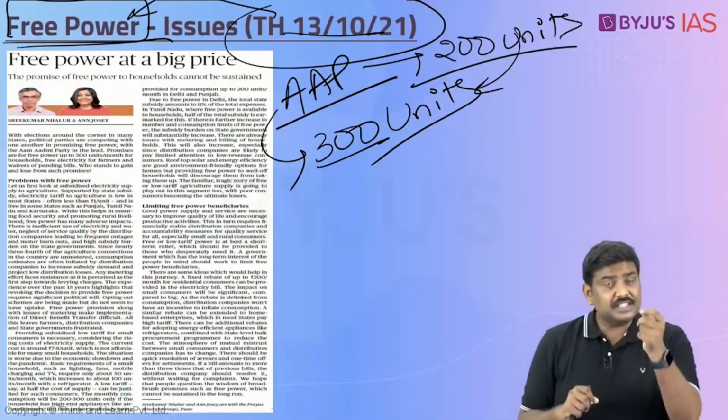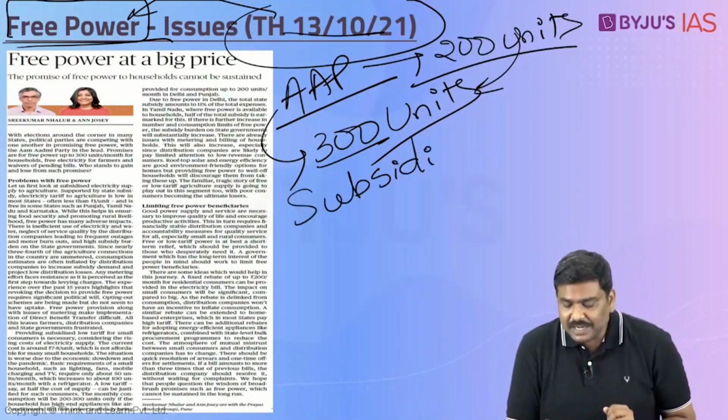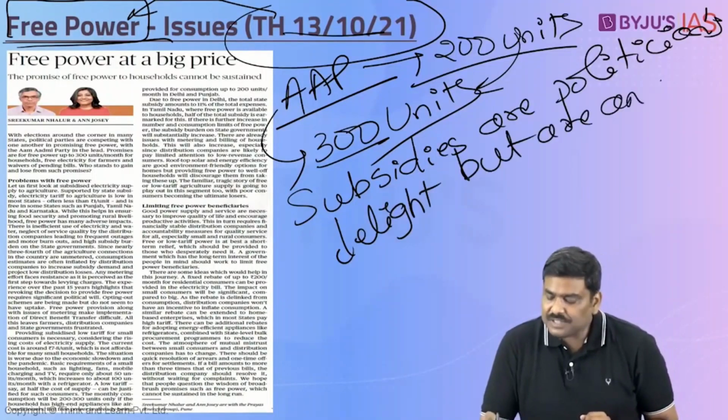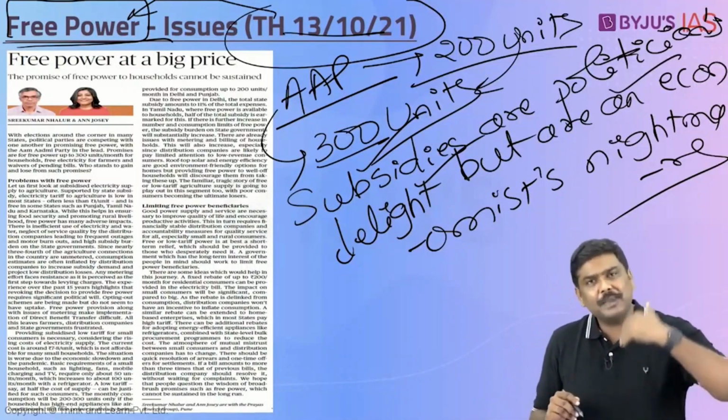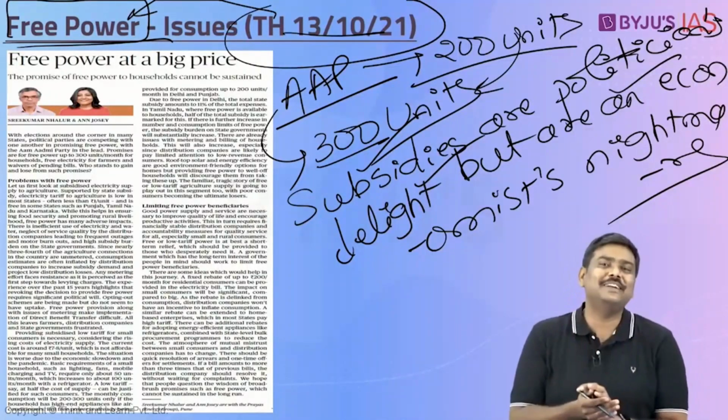Why? I'll use one statement here. This can be used even in the mains in the form of a question. Remember this particular statement. Subsidies are politicians' delight, but are an economist's nightmare. Is it okay? I'll repeat the statement here. Subsidies are politicians' delight, but are an economist's nightmare. The political parties will keep on announcing these particular subsidies, but for an economist, for the exchequer of the government, it becomes a nightmare. Why so?